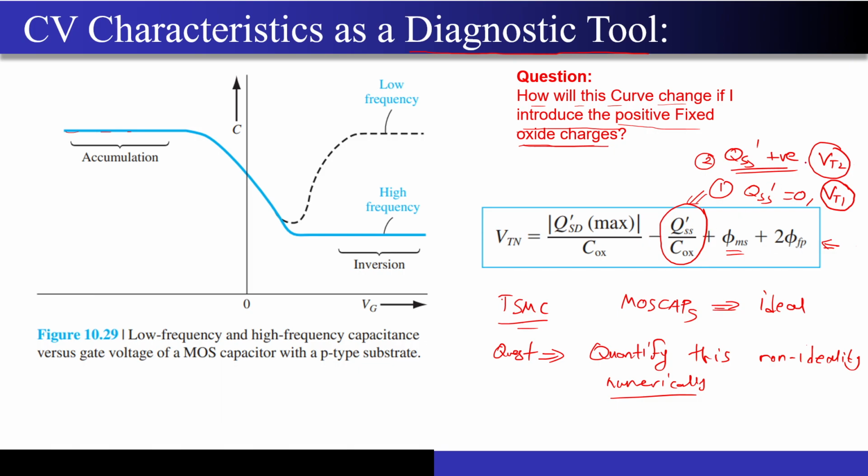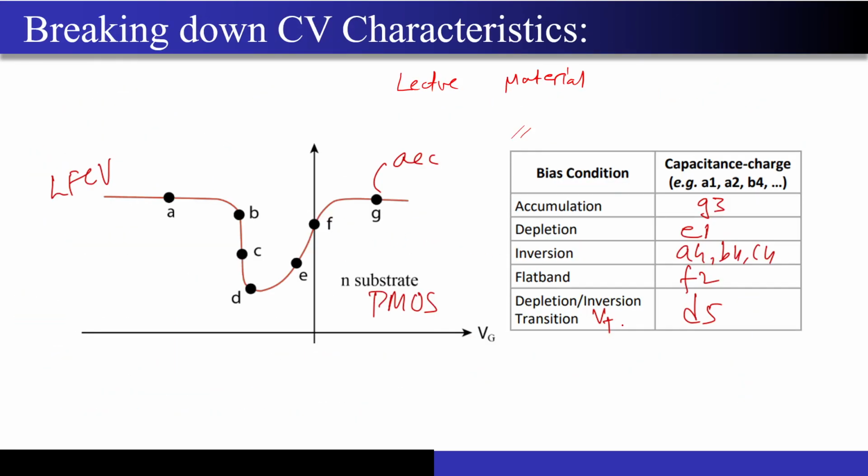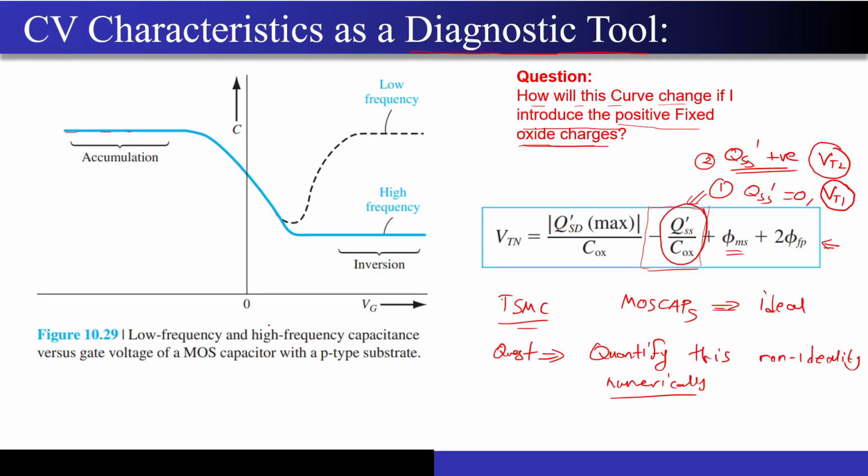So you can see that if QSS' is positive, then this term is actually negative, and that is decreasing the threshold voltage, correct? And you have seen from the previous diagram, maybe this diagram, this point D that you are seeing over here. So this is my transition point, right? This is where we defined our VT, threshold voltage, correct? Similarly, this point that you are seeing, this is also my VT. One thing that we can observe is, if there are any positive oxide charges present, they will lower down my threshold voltage, correct?